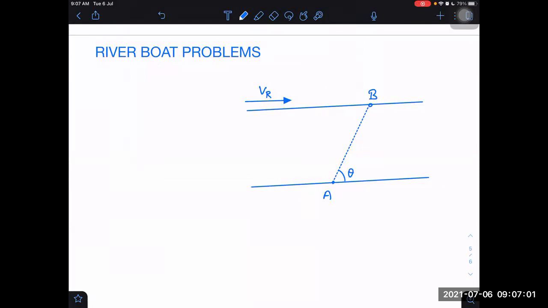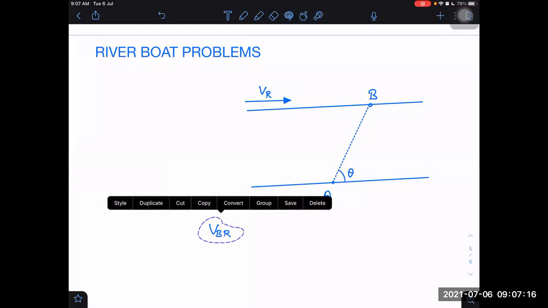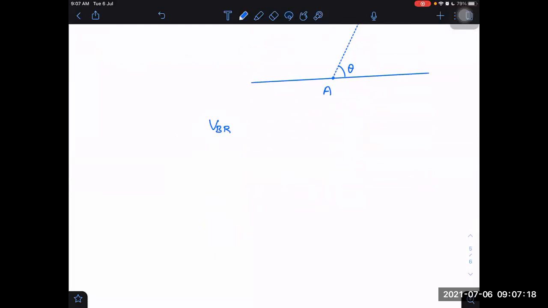So what do you think will be the, and also given information is velocity of boat in still water. We can also say velocity of boat with respect to river. Given velocity of boat in